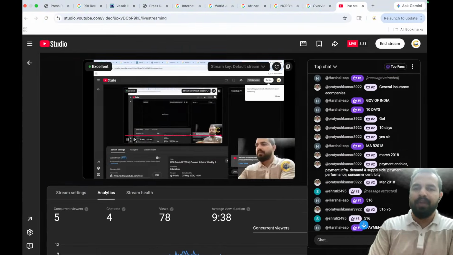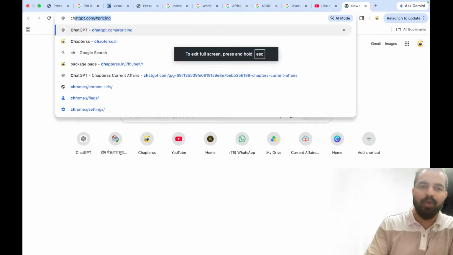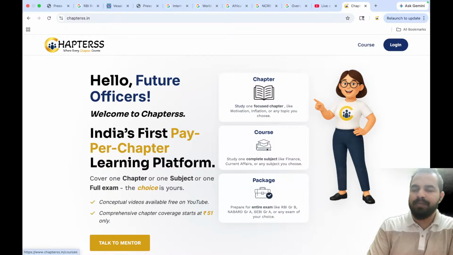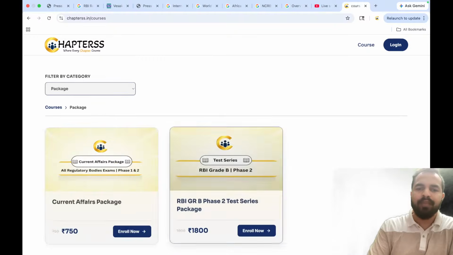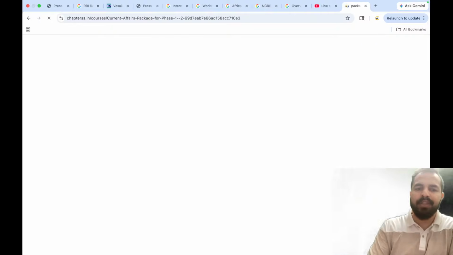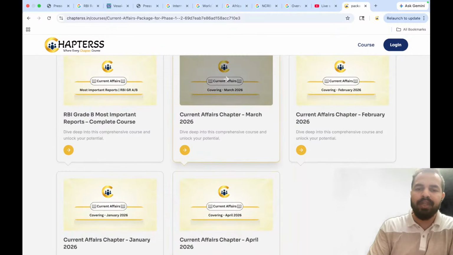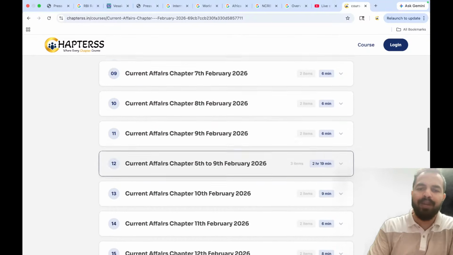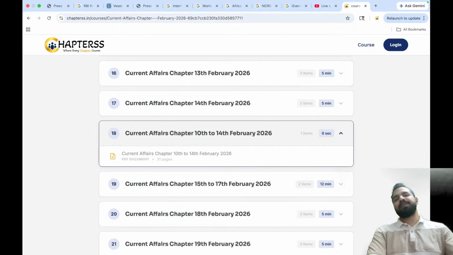Now there must be people who will be asking, sir, from where exactly we need to revise the PDF. So, the people who are new, let me tell you that you can just go to the chapters website, go to the top right corner, there is a courses option. Then here on the left side, you will see the filter by category. Then go to the package. From the package, you will see the current affairs packages there. From here, you will just scroll down. You will see that there is a current affairs chapter of February. And here you will see we have already provided you the document of the 10th to 14th of February. And all the quizzes have also been uploaded.